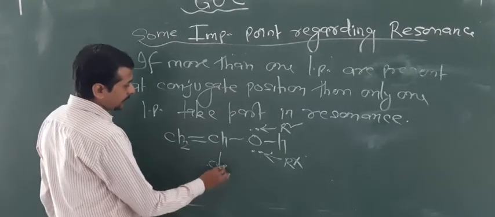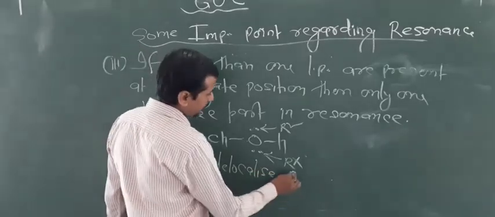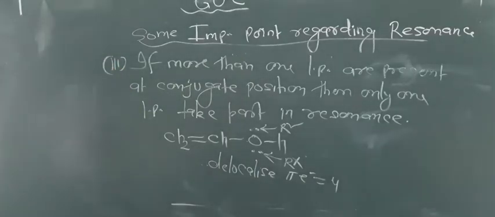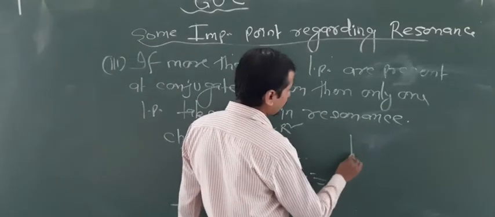So here delocalized pi electrons equal 4. By this way you can know how many electrons take part in the resonance out of the given lone pairs.